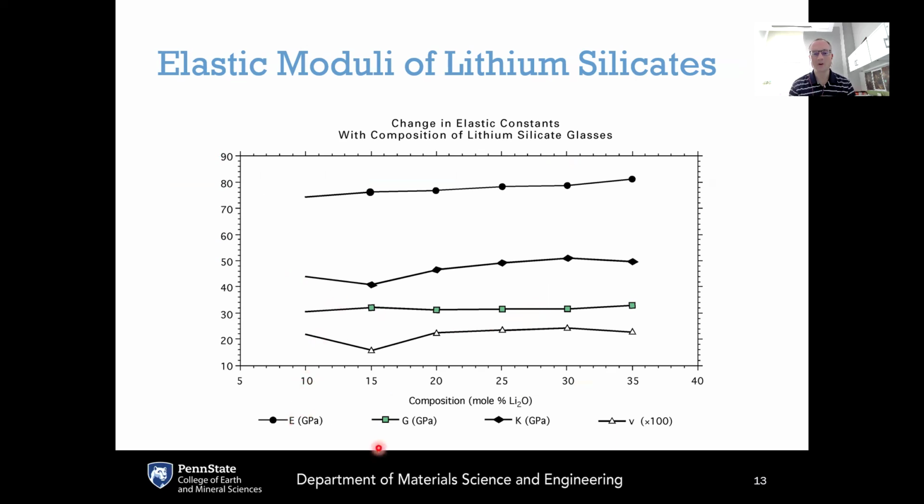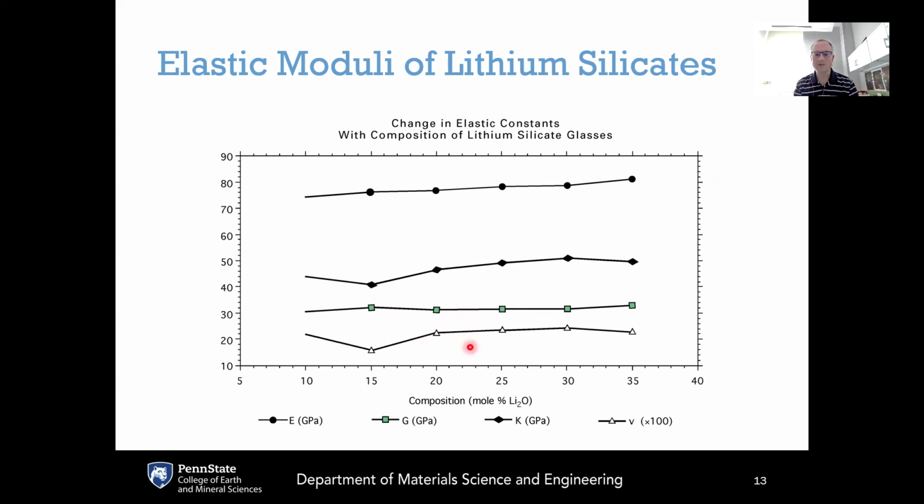Now, if we add a modifier to silica, for example lithium oxide, and measure all of these elastic properties as a function of the lithium added to the system, what you can see is that there's not really a huge change in these elastic moduli. There is a very slight increase of the Young's modulus with added lithium oxide, meaning that it would take slightly more stress to get the same amount of uniaxial strain. This could be due to the lithium ions occupying some of the open spaces within the silica glass network. The bulk modulus likewise is increasing by a small amount for the same reason. The shear modulus really isn't affected very much at all by the incorporation of lithium.